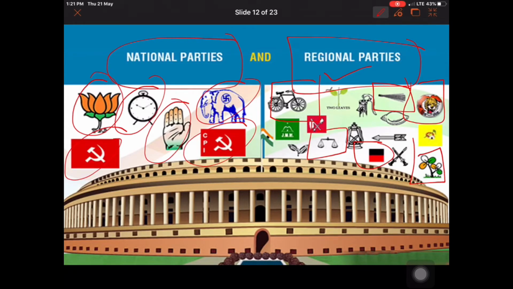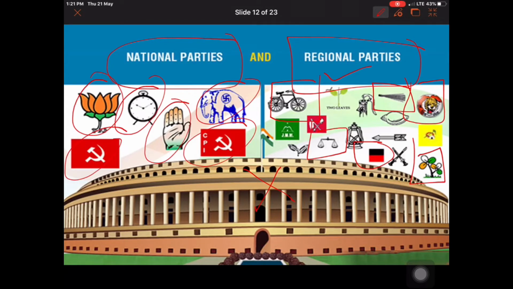On the other hand, one can also contest an election without belonging to either a national party or a regional party. Such candidates are called independent candidates.